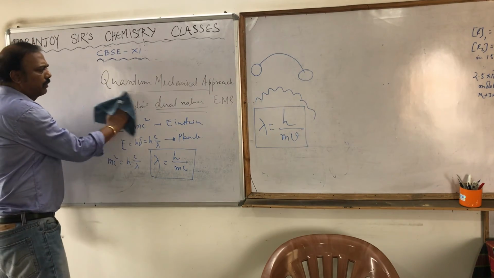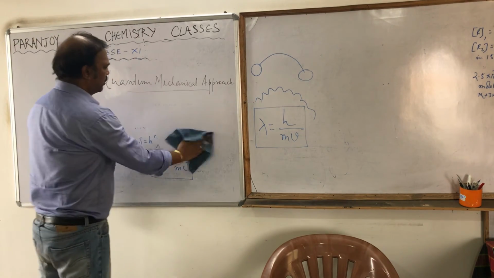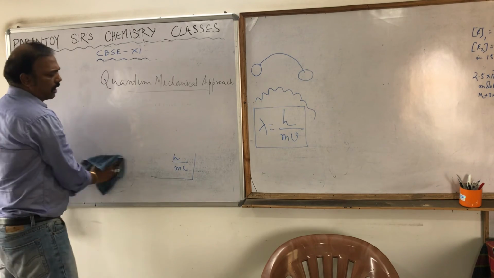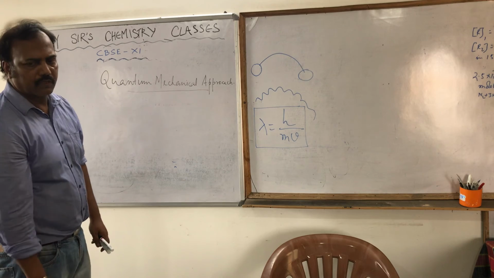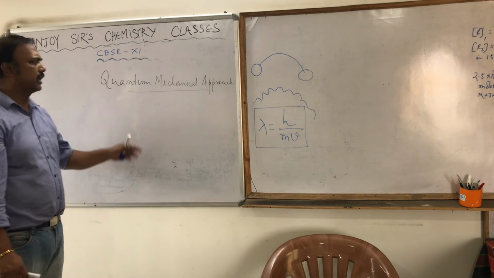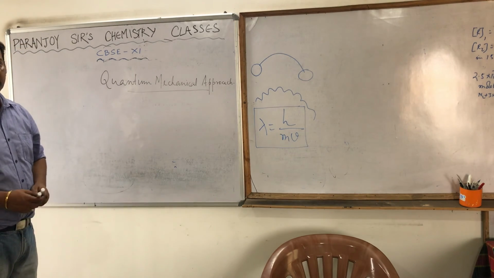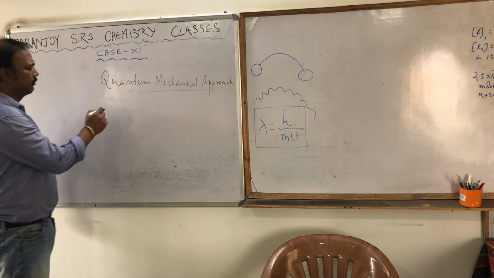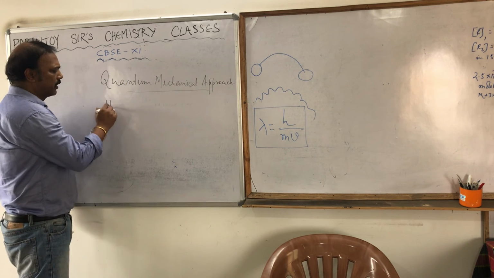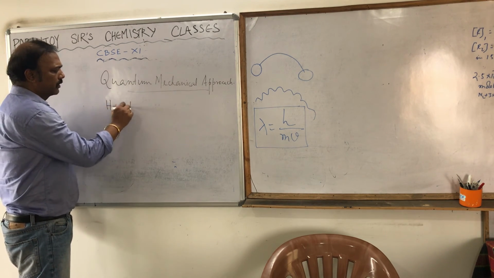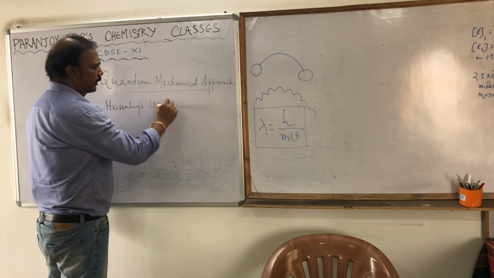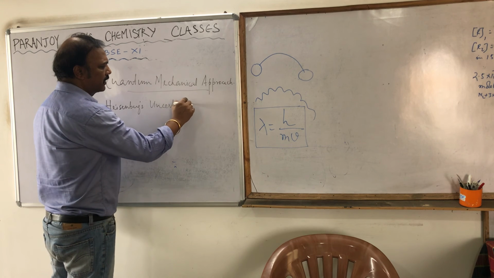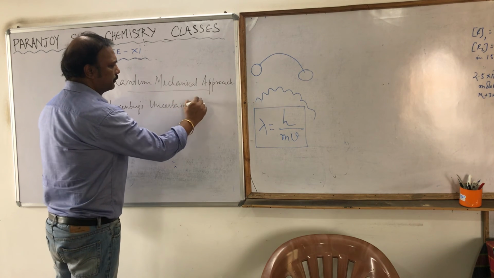As I told, the quantum mechanical approach starts with two theories. The first theory we studied is de Broglie's dual nature. The second one is called Heisenberg's uncertainty principle.